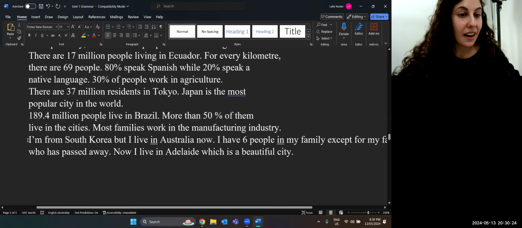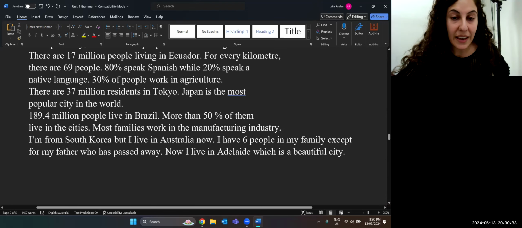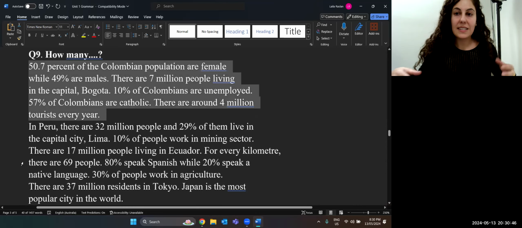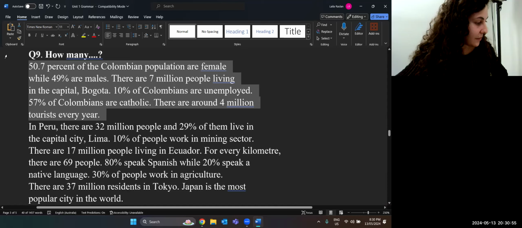This is from South Korea. I'm from South Korea, but I live in Australia now. I have 6 people in my family, except for my father, who has passed away. Now I live in Adelaide, which is a beautiful city. Okay, so this one was a little different, but if we look at what we said before about Colombia, we can see how we use the word "in" and also percent and the point. So 50.7%.